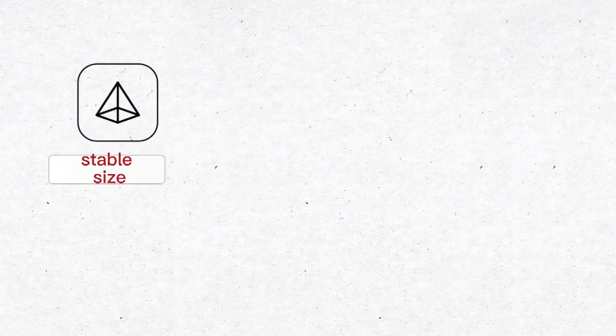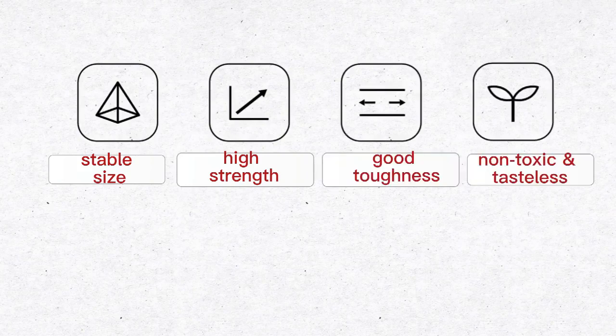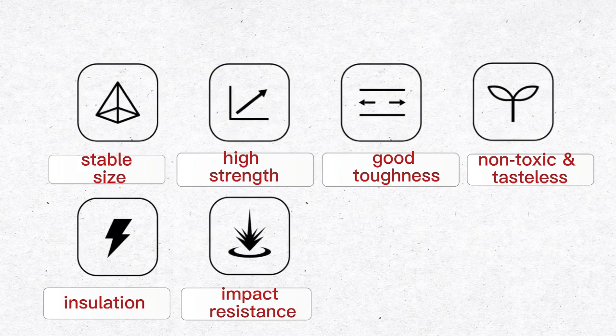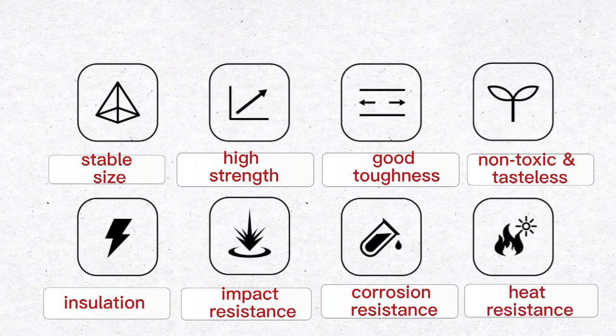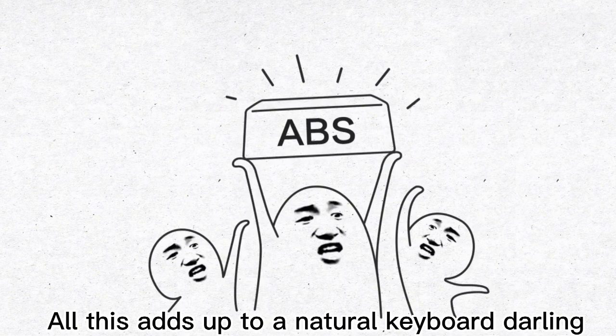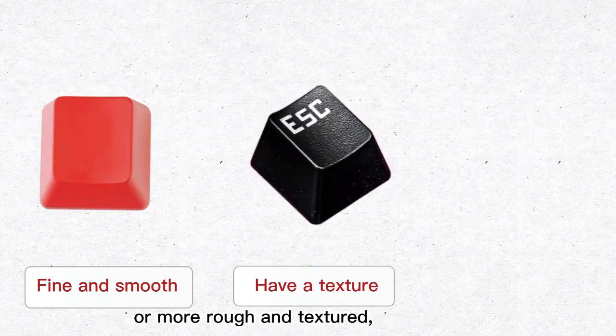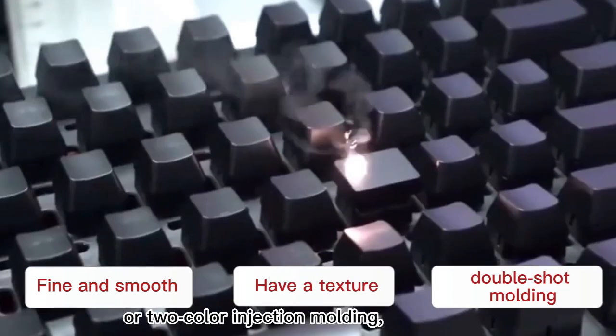ABS itself also has nice stability, high strength, good toughness, is tasteless, non-toxic, and offers insulation, impact resistance, corrosion resistance, heat resistance and other characteristics. All these combined, ABS naturally became the keyboard industry's favorite. It can be made more delicate and smooth, or more rough and textured, or color injection molded. The appearance of the keycap is regular and exquisite.